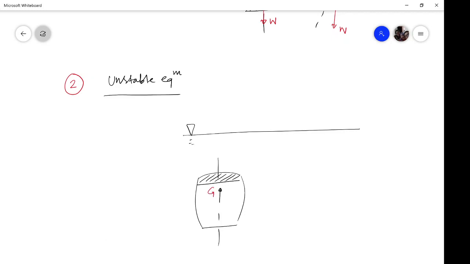The center of gravity will shift up in comparison to the center of buoyancy, because the center of buoyancy is nothing but the centroid of the displaced volume. Okay, so from here W will be acting and from here the buoyancy force will be acting. So now what will happen if you tilt this body? Let us say this is the state after tilting this body.